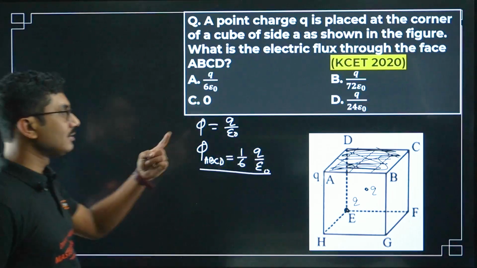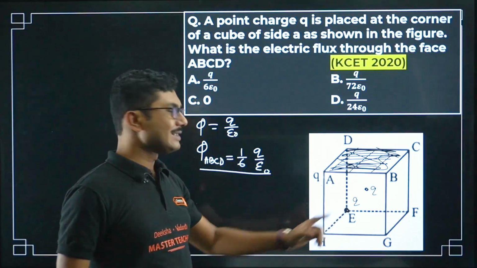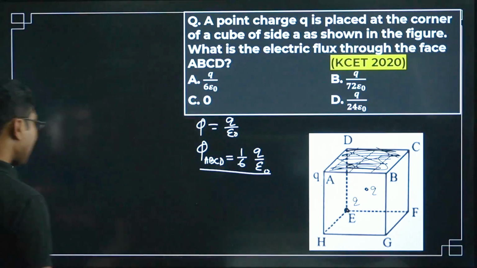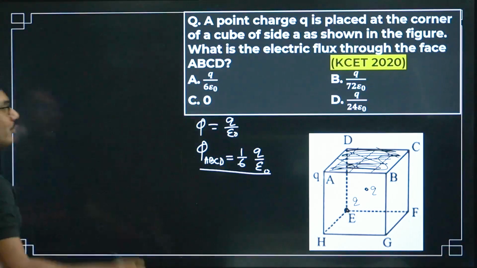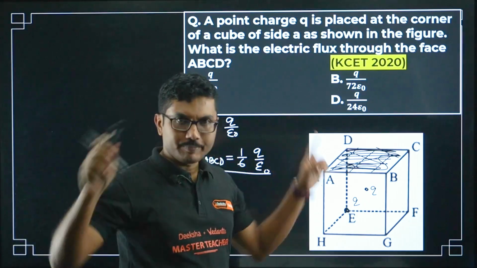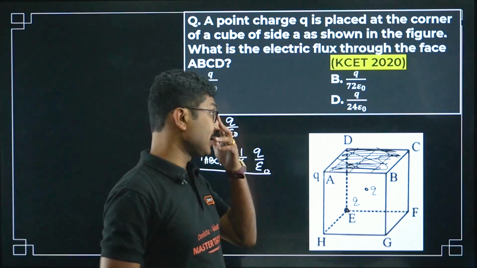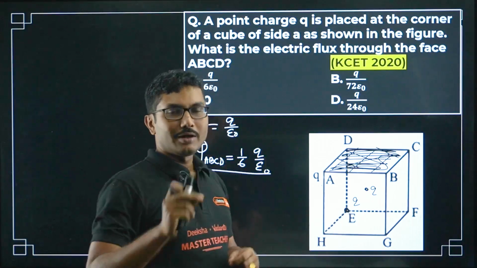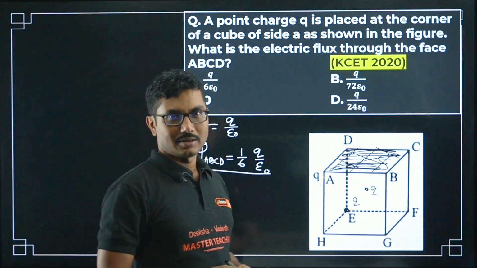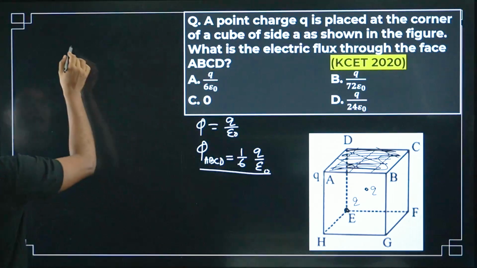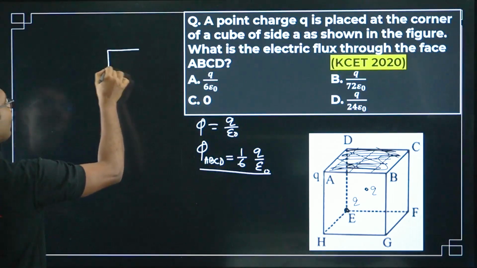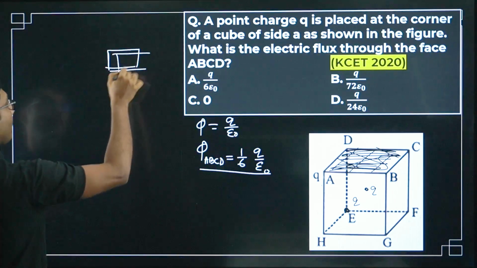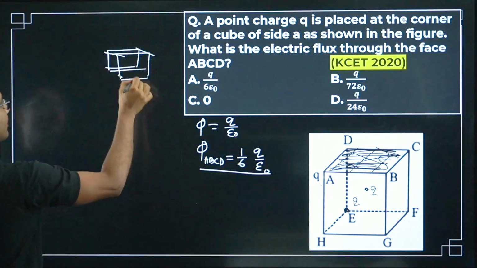Now the charge is not at the center, it is kept on the corner. So what can we do? When the charge is kept on the corner, we have to create a system such that the charge comes back to the center. How can we do that? For that, we have one cube over here. We will consider one more cube. So this was our corner, right?